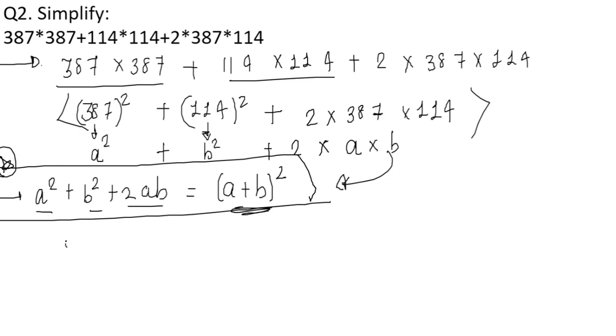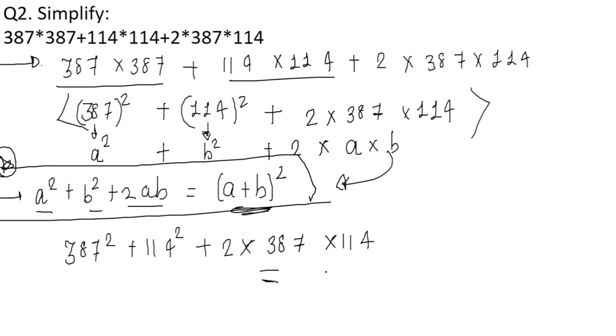Yes. So I am writing 387 square plus 114 square plus twice of 387 into 114. This is giving me 387 plus 114 the whole square.